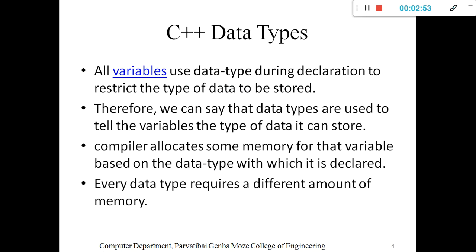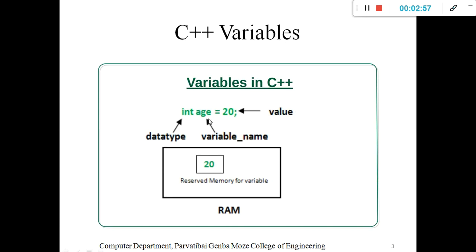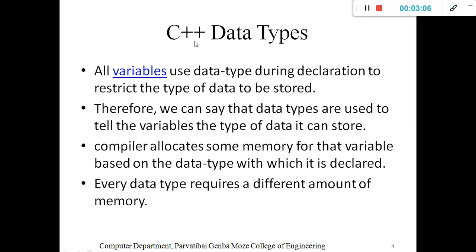Then we will understand how the data type is related to that. Every variable you need to define with a data type; without that it is not workable. Now, C++ data types. We already know what is meant by a variable: a particular entity in which we store our data, with a particular variable name.